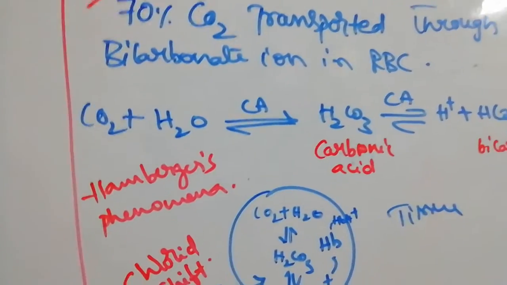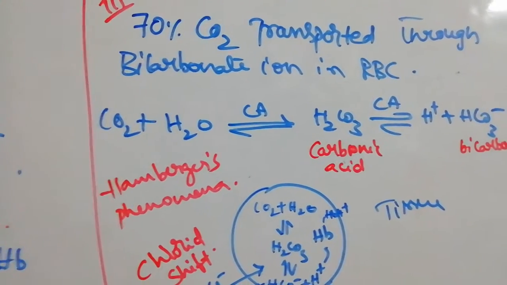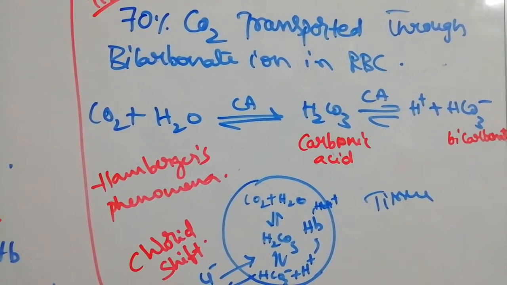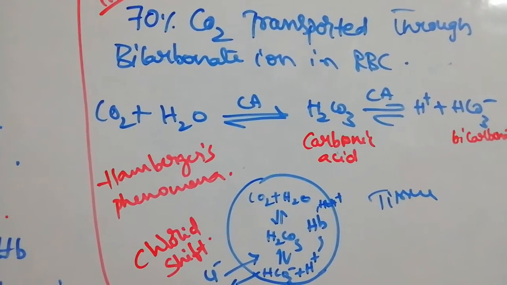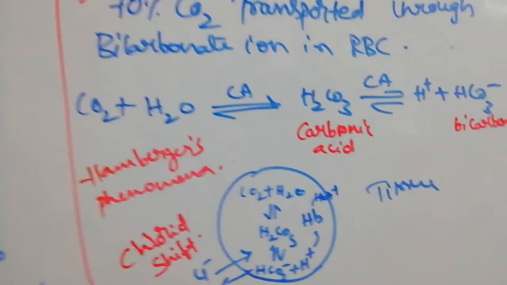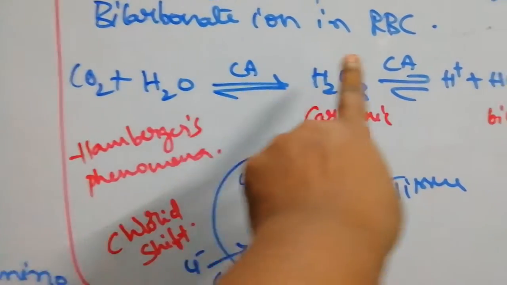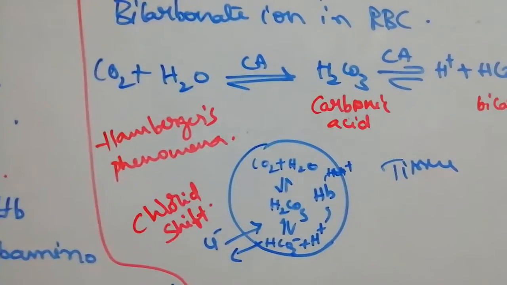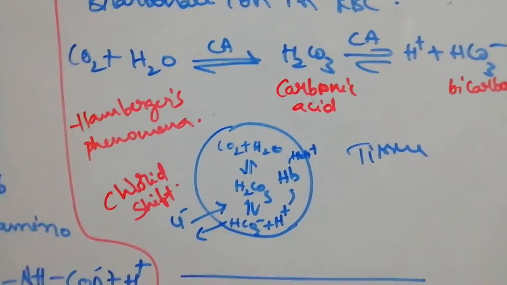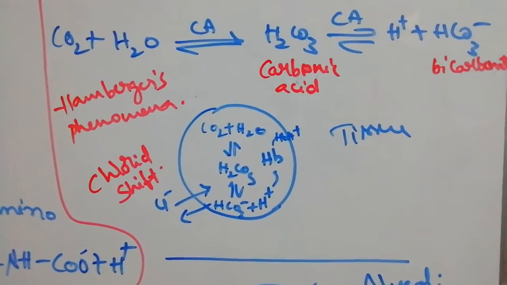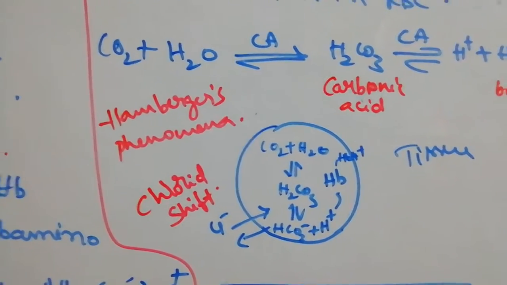In the bicarbonate form, 70% of carbon dioxide is transported. It takes place in RBC only, because the zinc-containing carbonic anhydrase enzyme, the CA enzyme, is present more in RBC than in the plasma. Here carbon dioxide and water combine and form carbonic acid. It is a very weak acid and quickly undergoes dissociation into H plus and bicarbonate ions.